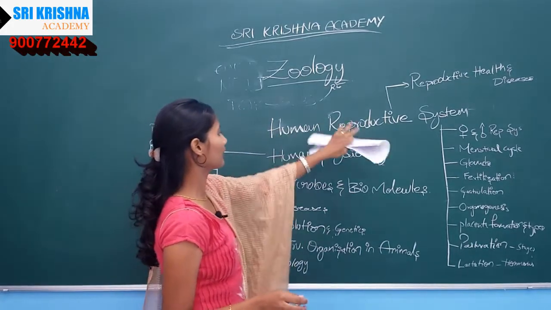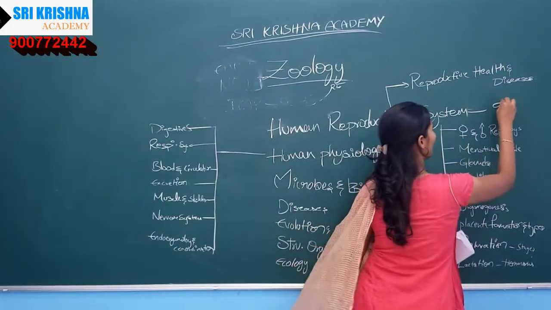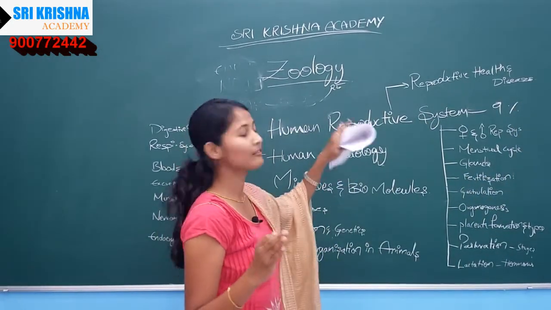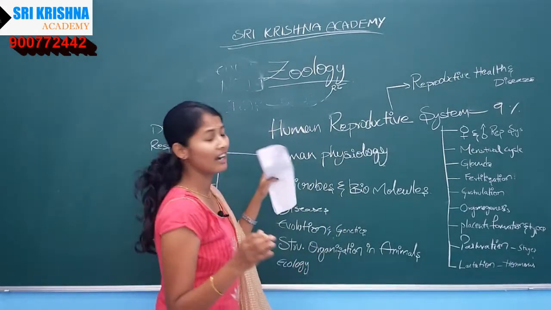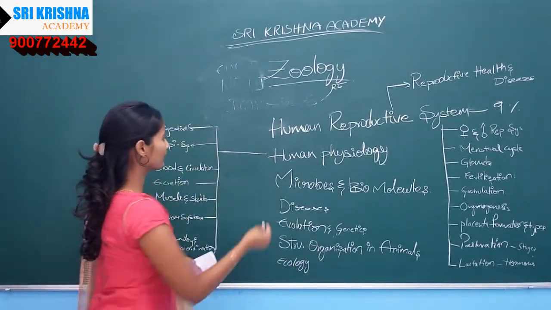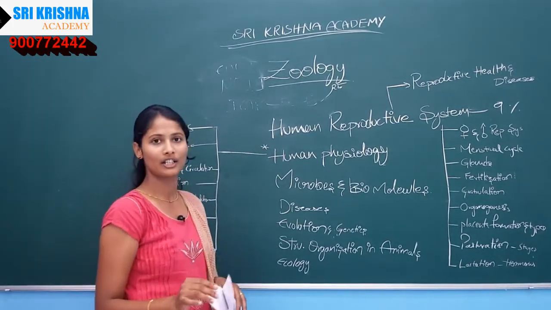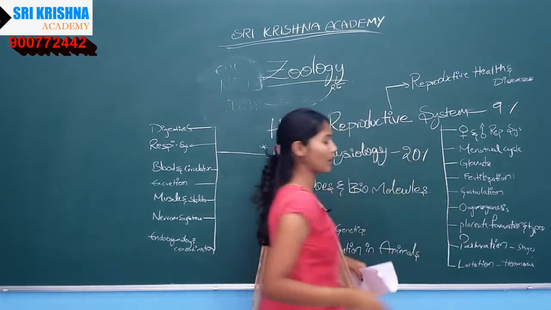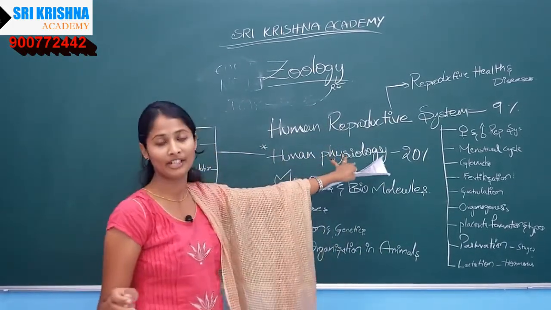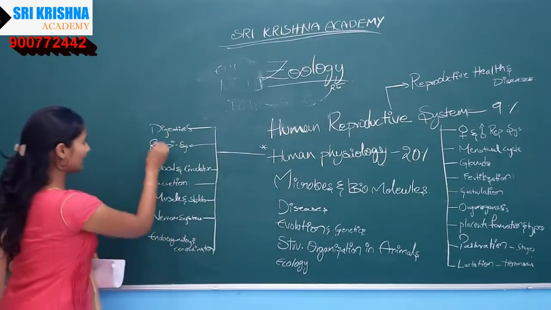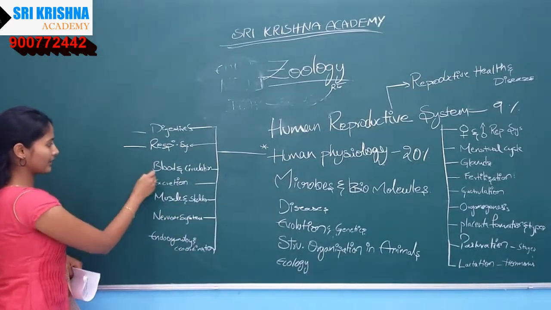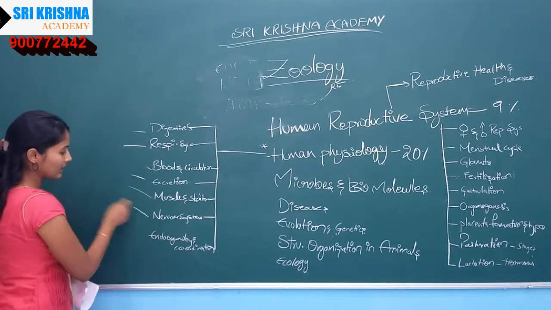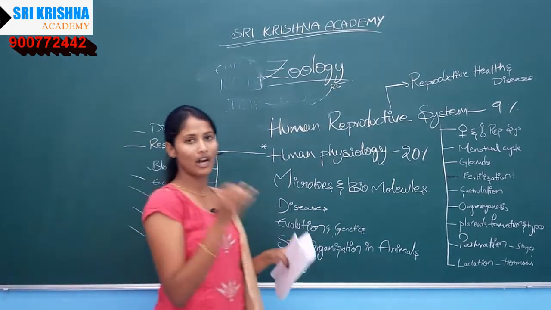If we see the overall percentage, around 9% of the questions come from the human reproductive system in ICAR as well as in NEET. So what is the next important topic? Human physiology is very much important, with around 20% of the questions coming from it. Human physiology includes the digestive system, respiratory system, blood circulation, excretion, muscles and skeleton, nervous system, endocrinology, and the coordinative system.